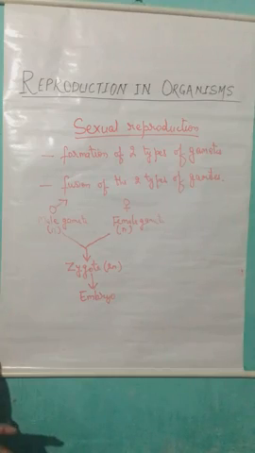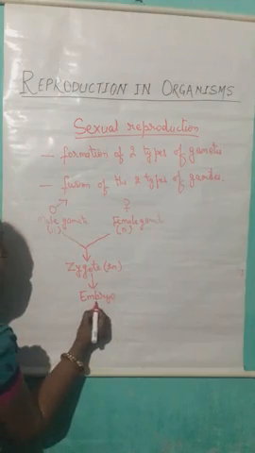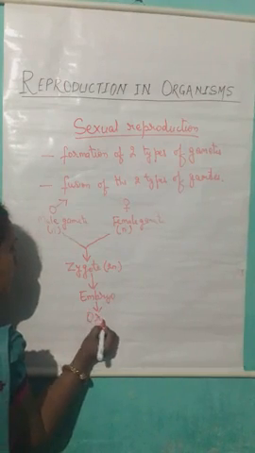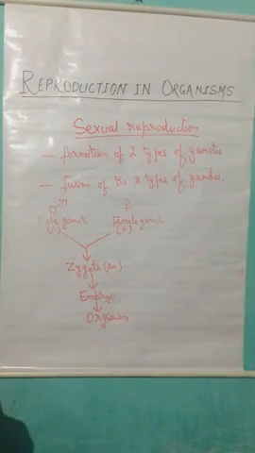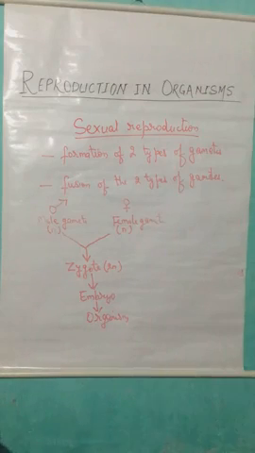When the process of organogenesis takes place, the different organs are formed, and finally it will lead to the formation of the organism. So, these are the different events which take place in sexual reproduction.